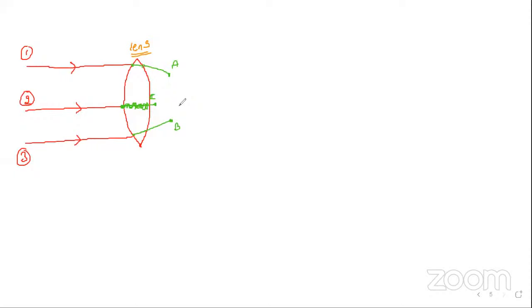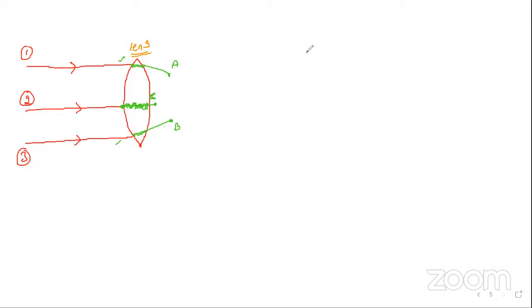But the first ray and the third ray are incident on the lens later. They are not traveling too much distance inside the lens, so they will come out fast. So A and B will be leading, but C is going to lag.